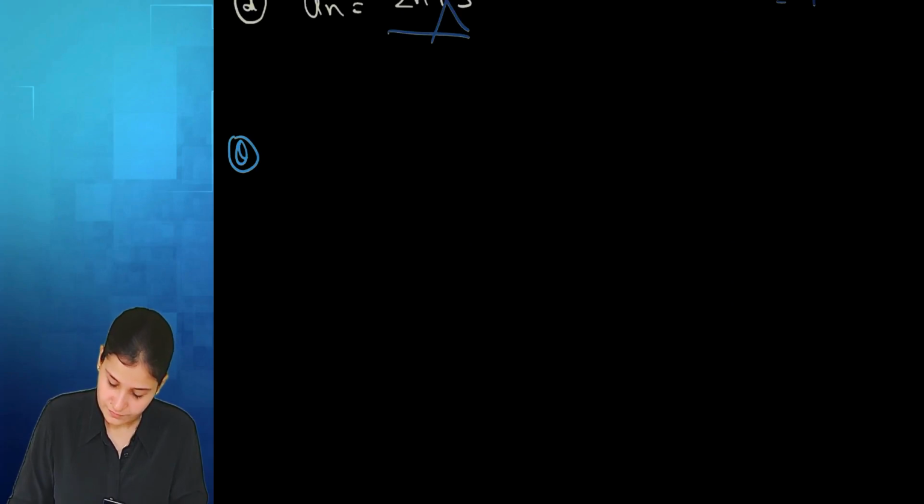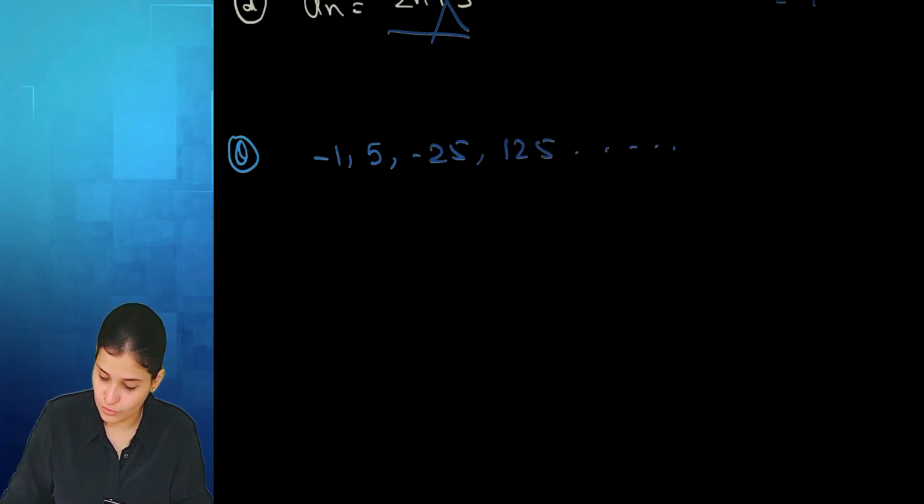Question. My sequence is -1, 5, -25, 125 and so on.